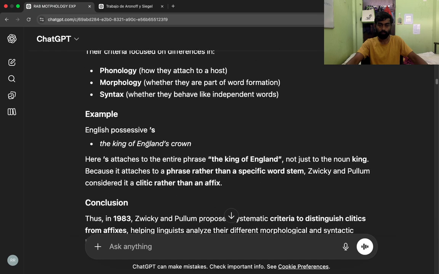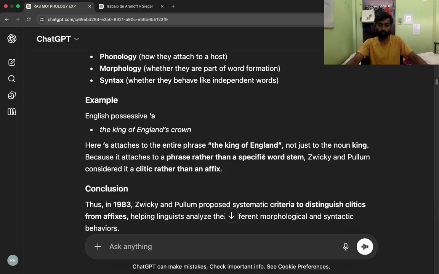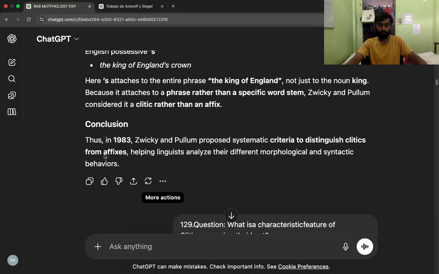Example, English possessive 's, the King of England's crown. Here 's attaches to the entire phrase the King of England, not just to the noun king, because it attaches to a phrase rather than a specific word stem. Zwicky and Pullum considered it a clitic rather than an affix. Conclusion. Thus, in 1983, Zwicky and Pullum proposed systematic criteria to distinguish clitics from affixes, helping linguists analyze their different morphological and syntactic behaviors.